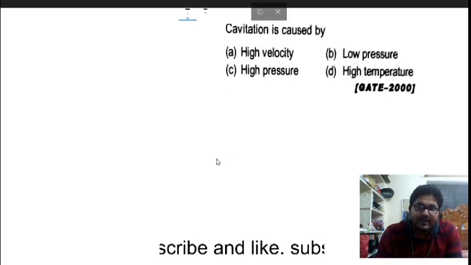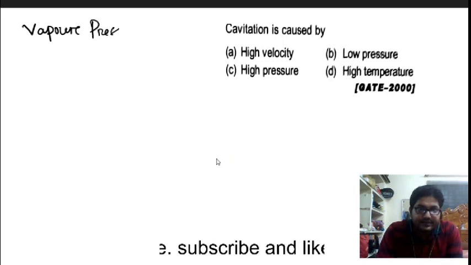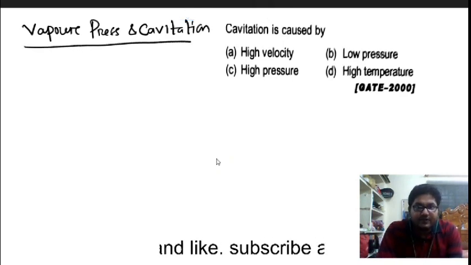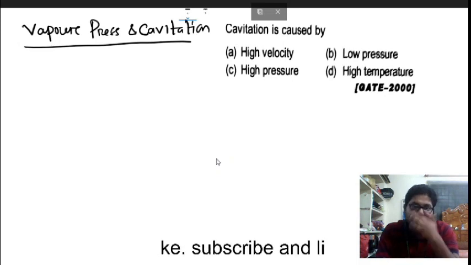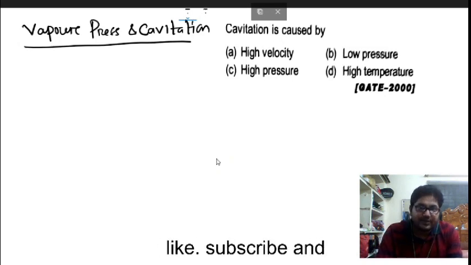Now, cavitation is caused by... Now, if you see, this is vapor pressure. If you talk about vapor pressure and cavitation, vapor pressure is a property of the fluid, whereas cavitation is the effect of the vapor pressure. Cavitation is not a property of the fluid, it is the effect of vapor pressure.